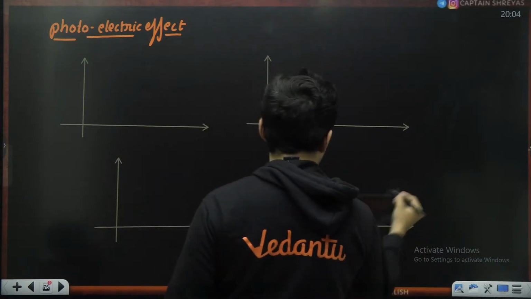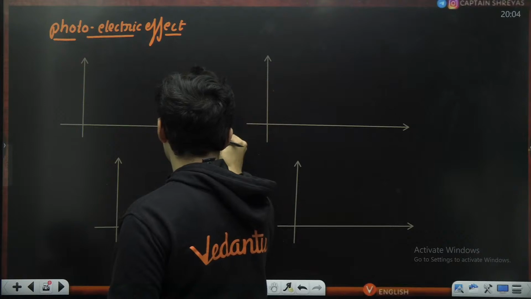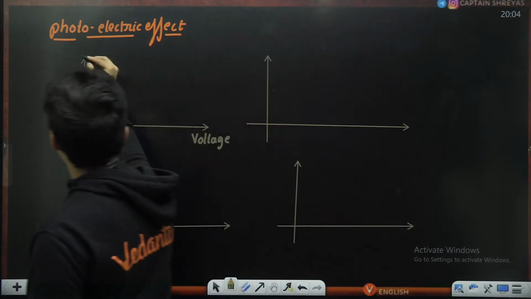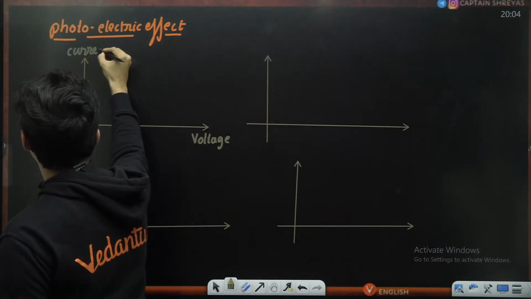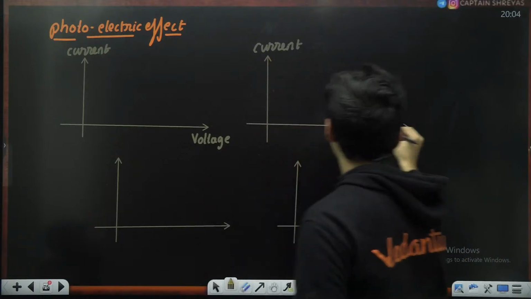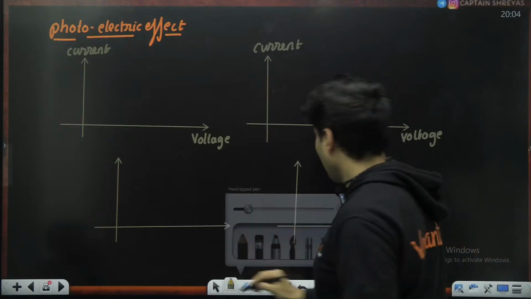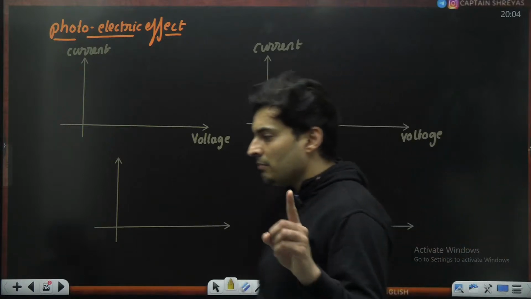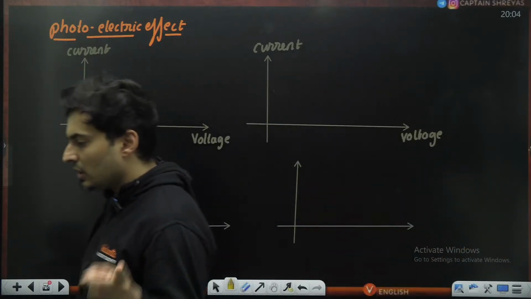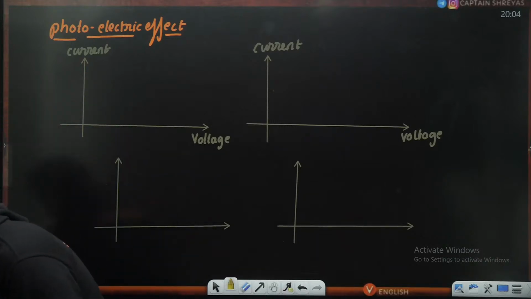So what are these graphs? Let me show you. This is voltage, this is current. Same thing here, this is also current, this is voltage. For the same light and for different lights, different graphs will be there.